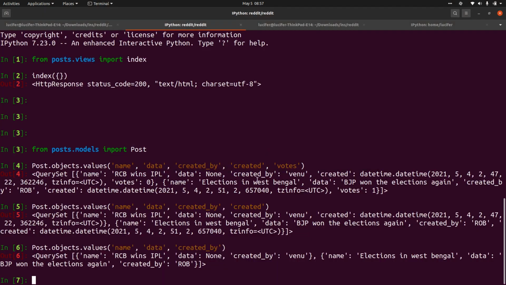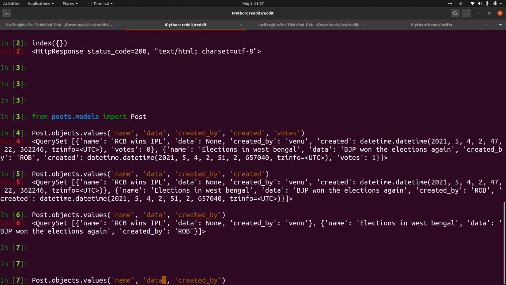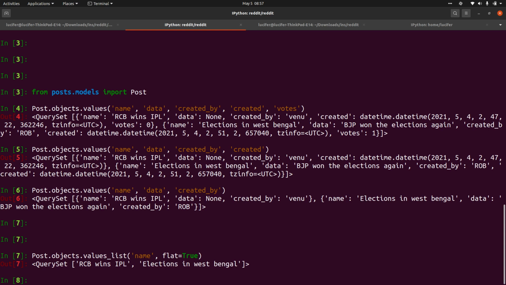And there is one more syntax, values_list. But we will usually use values_list for one single column. Values_list can be used for multiple columns, but we prefer to use it for one single column and give flat equal to True. I'll tell you the difference between giving flat equal to True and without giving flat. If you do this, it will just give you the list of values of name, like this.